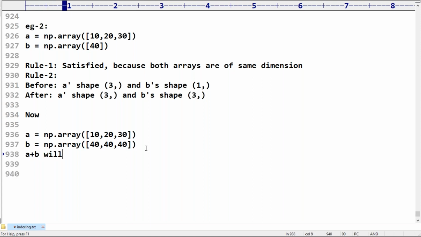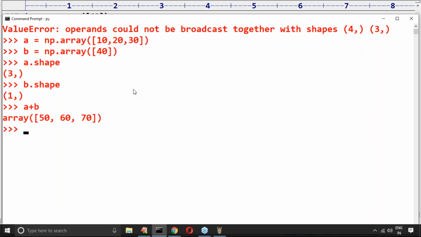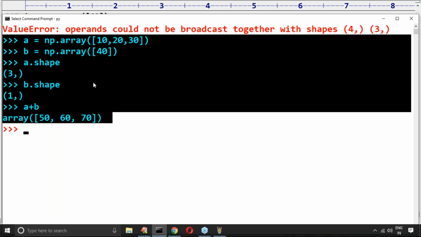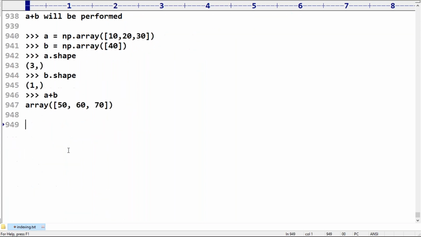Now A plus B will be performed. What is the problem with that? Normal 10 plus 40, 20 plus 40, 30 plus 40, so A plus B performed gives an array of 50, 60, 70. Now my question is, even though the arrays have different shapes and different sizes, can we still perform the arithmetic addition operation or not? Yes. How is it possible, sir? NumPy is internally using the broadcasting concept. Because of that, it is happening. Feeling comfortable?